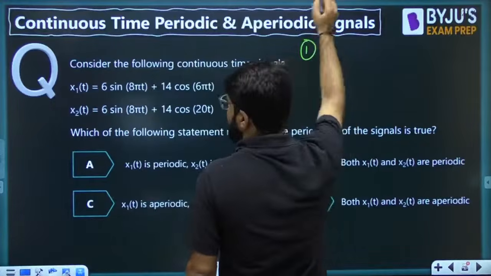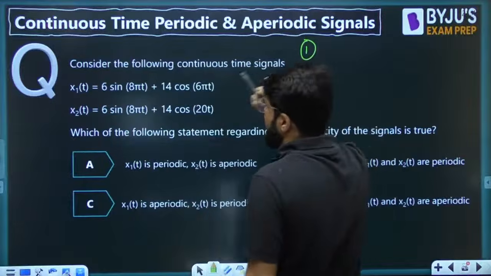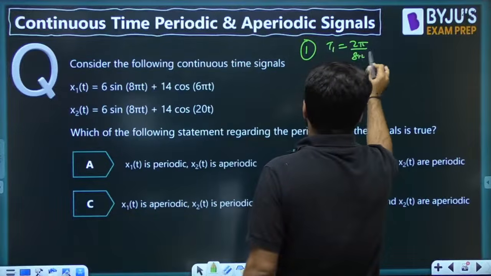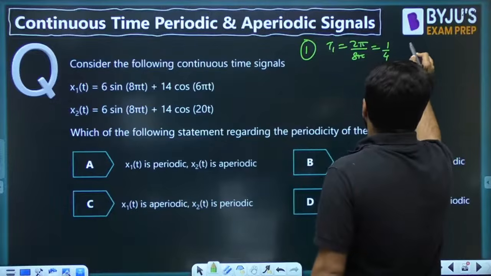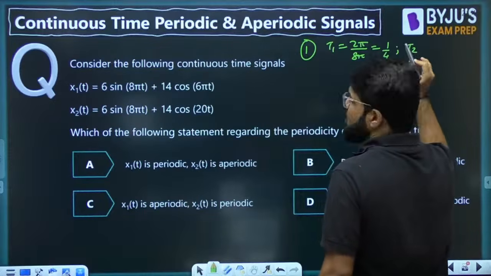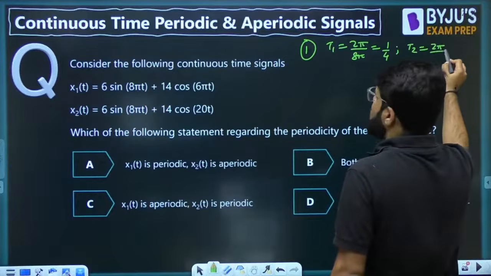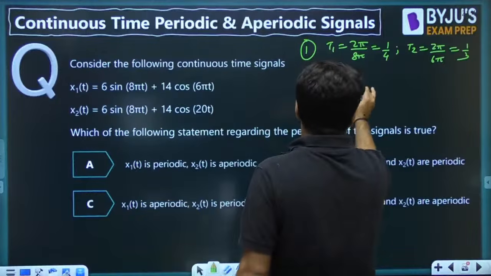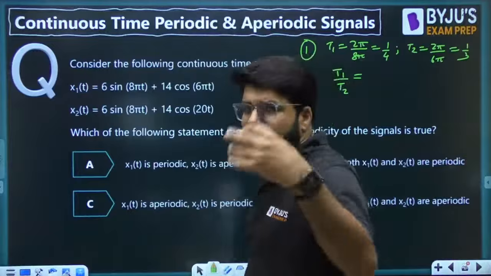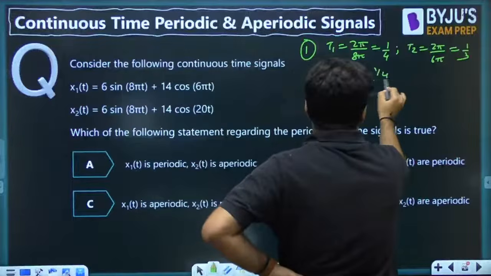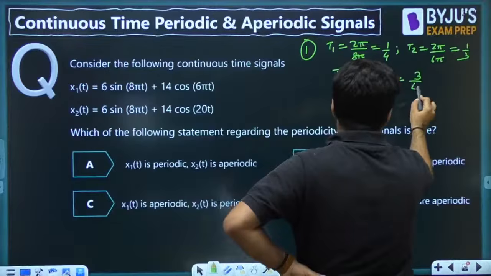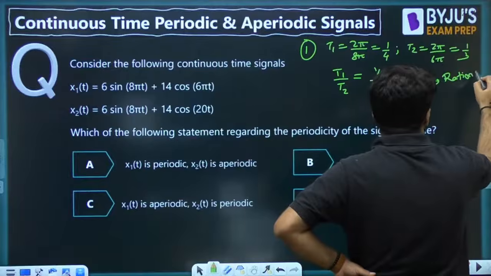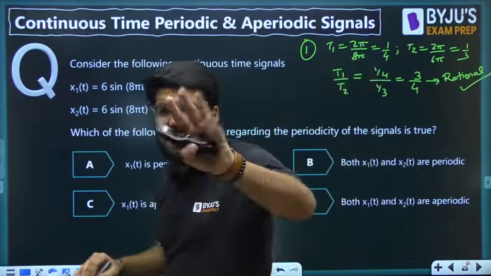So what is the first part? In the first part, what is the time period T1? That is 2 pi upon 8 pi, that is 1/4. What is the time period T2? That will be again 2 pi by omega, that is 2 pi by 6 pi, and that is 1/3. So what is T1 divided by T2? Both of them don't contain pi, so there will not be any irrational case. 1/4 divided by 1/3 is given by 3/4. So it is a rational number. The rational test is qualified.